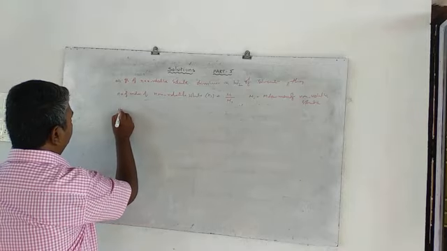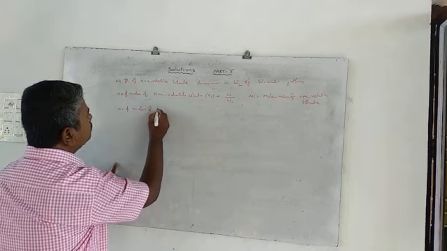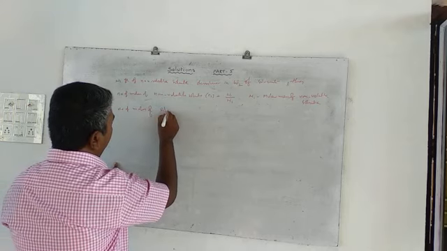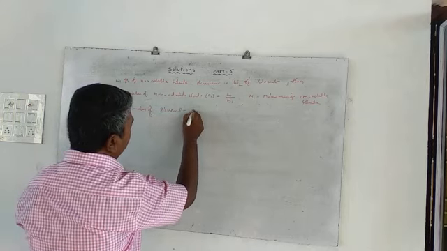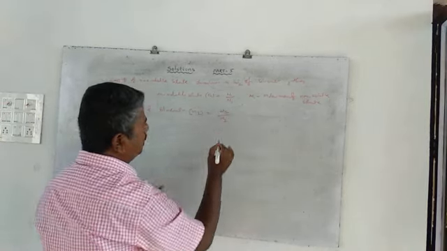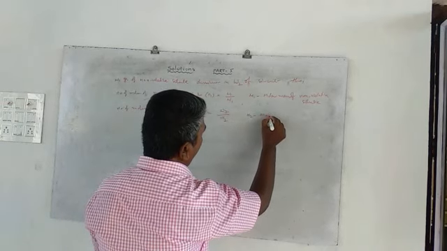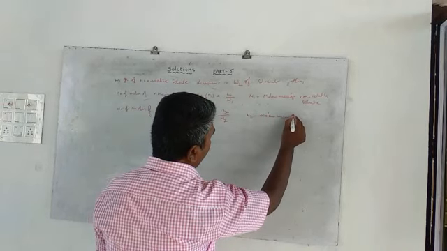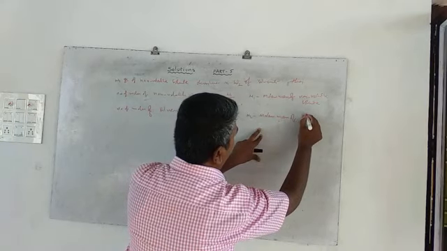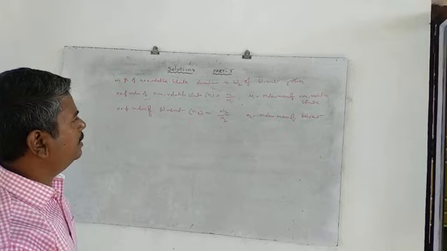As well as the number of moles of solvent, let us consider as N2, that is W2 by M2, where M2 is the molar mass of the solvent. Clear?